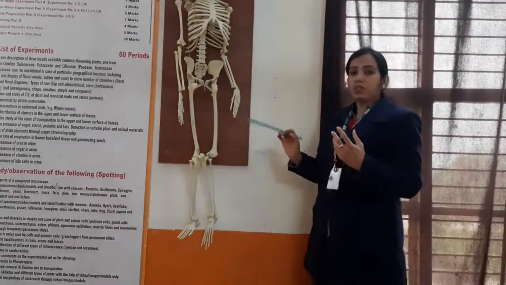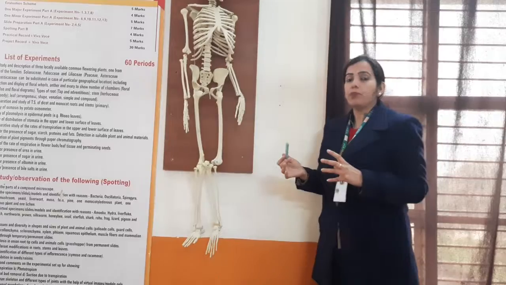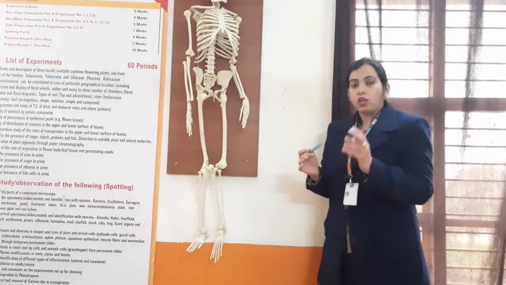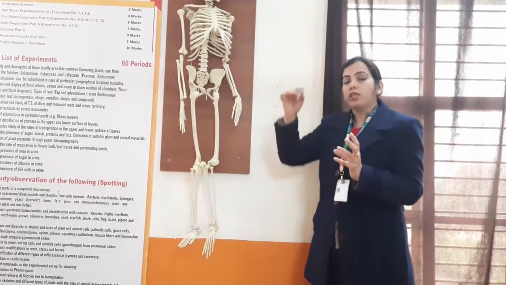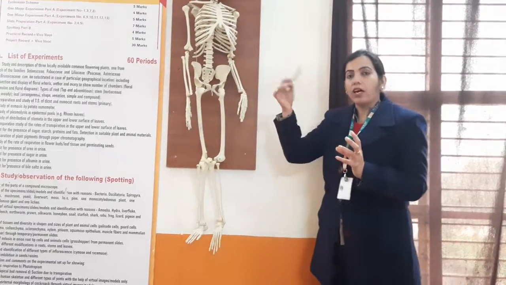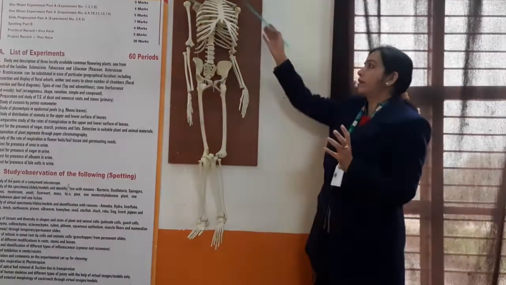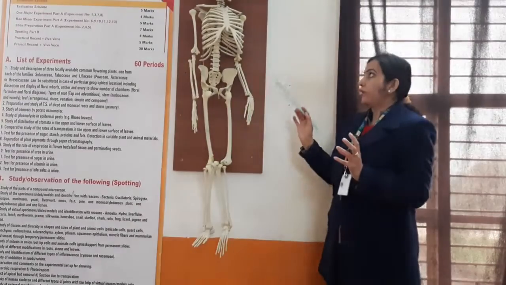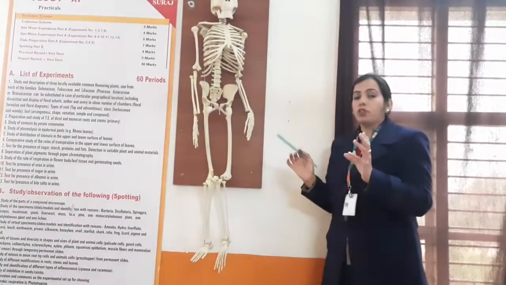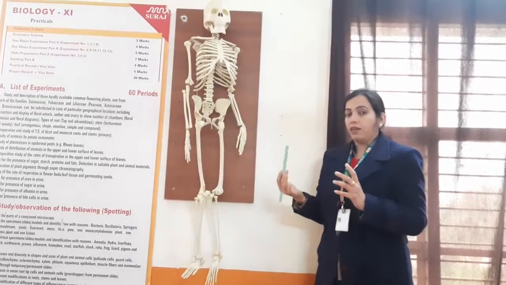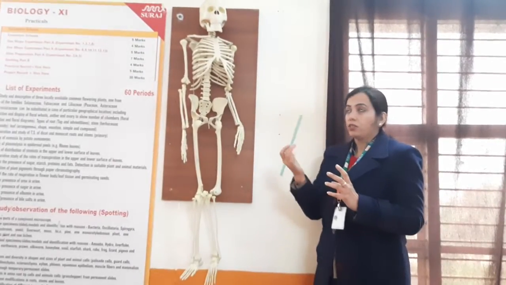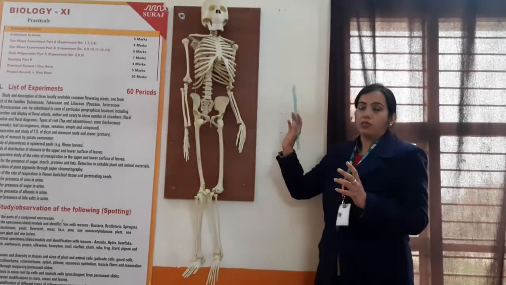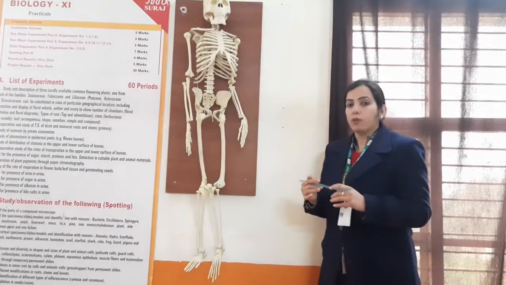Next is the pivotal joint. What happens in the pivotal joint? In this, the conical portion of one bone is fixed to the circular dent of another bone. For example, the neck joint. The neck joint is an example of a pivotal joint because we can move our neck in all the directions, forward, backward, in a round position. So it can move in all the planes.